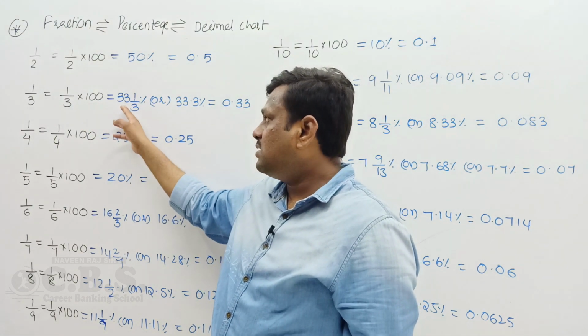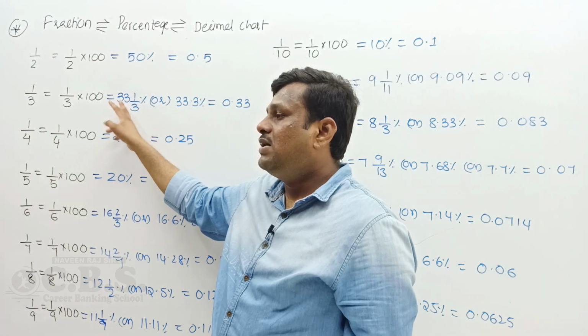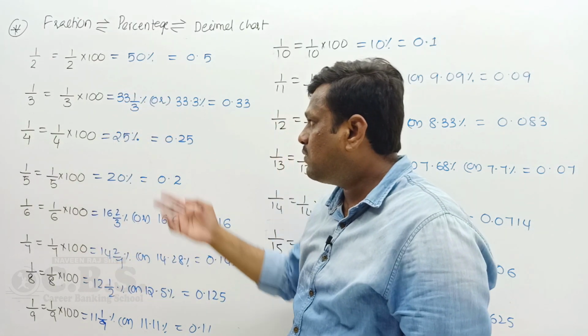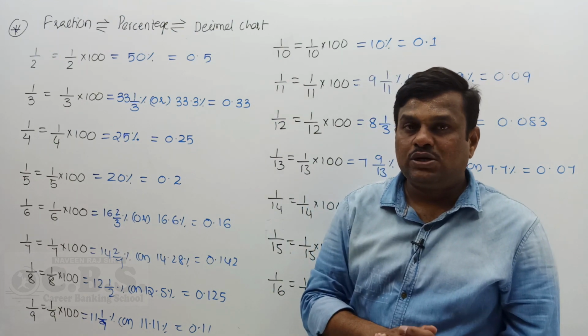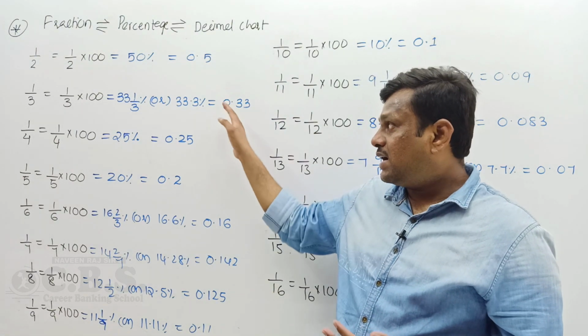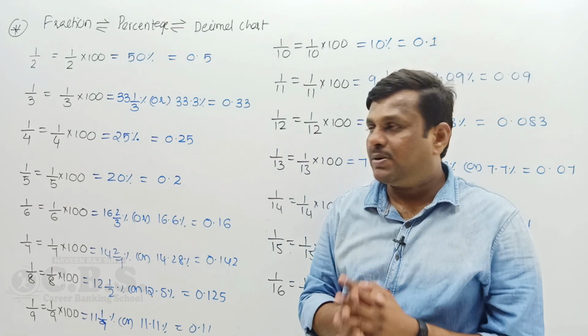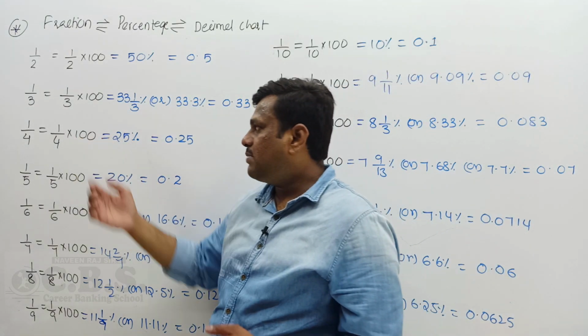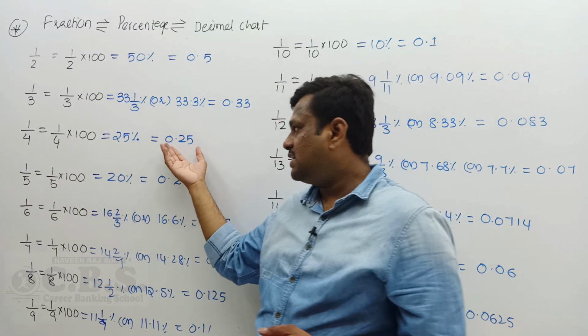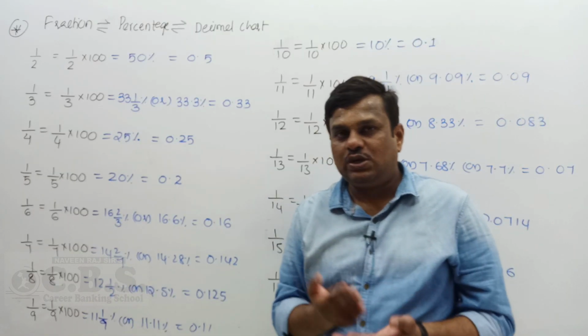And to convert 1/3 into a percentage, you multiply with 100. So 100 by 3: 33 3s are 99, 99 plus 1, 100. So it is 33 1 by 3%. If you see the percentage 33 1 by 3%, you take the fraction 1/3. And in decimal it is 0.33, or 33.33%. And 1 by 4 into 100 is 25%, in decimal 0.25. So 0.25 is nothing but the 1 by 4 value.